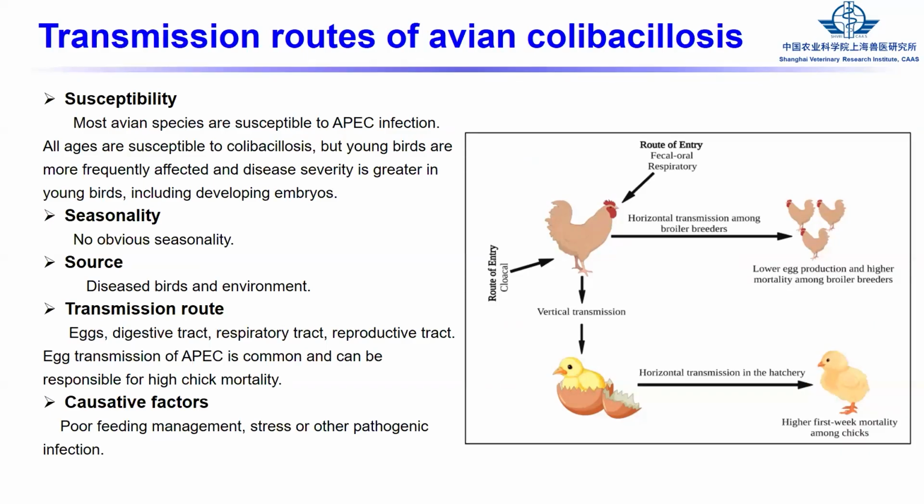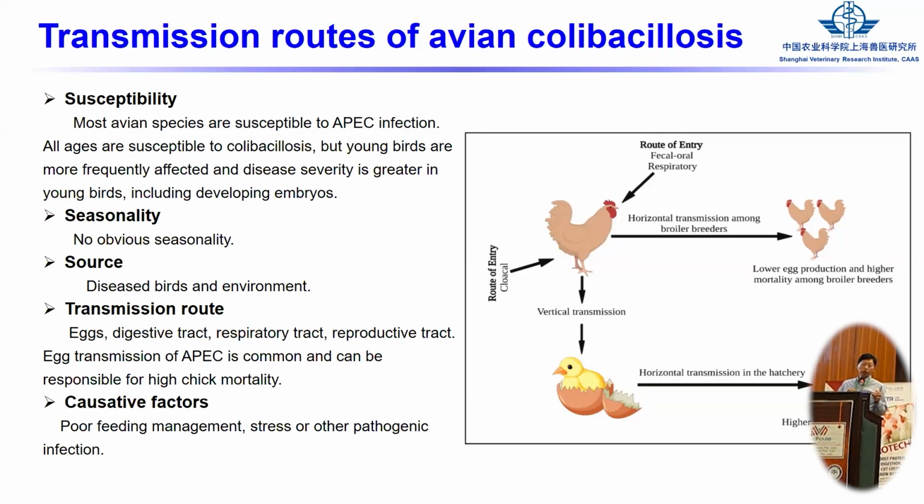But we also focus on Salmonella. We found that in the first 10 days of the hatch of the embryo, most of the mortality of the embryo is caused by Salmonella. But the last 10 days of the embryo death may be caused by APEC.